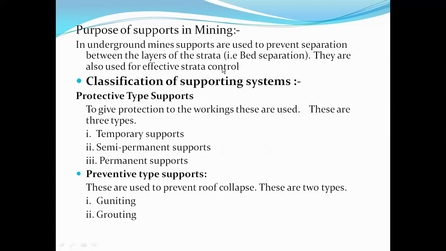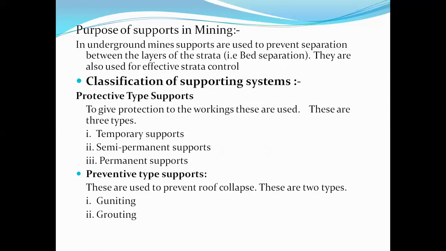Next, coming to the classification of supporting systems. Initially, the supporting systems are classified into the following two types based on the protective type of supports. Are we going to use protection for a temporary purpose, up to a certain period, or permanently? What kind of support do we need to provide, or what protective mechanism do we need to adopt?